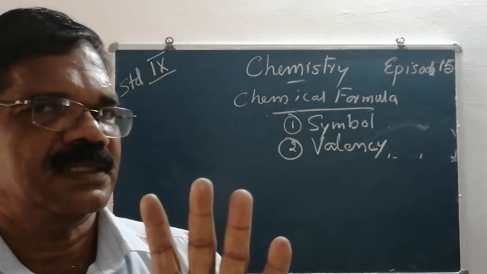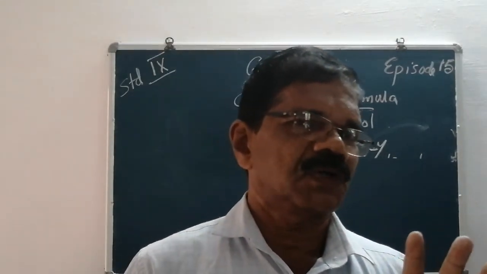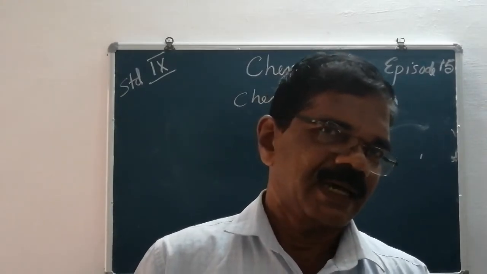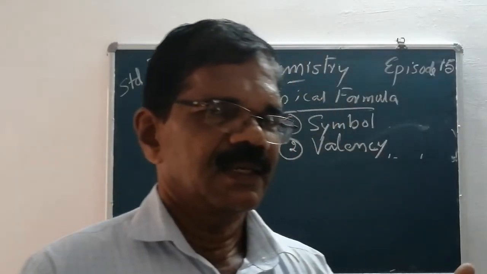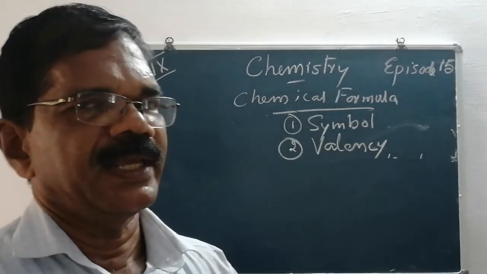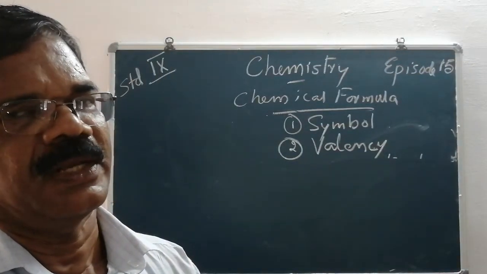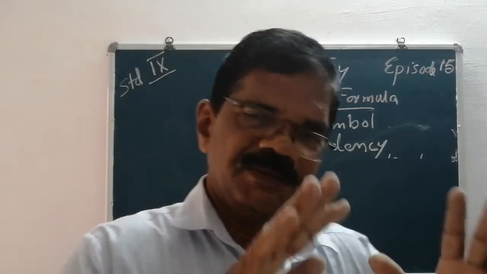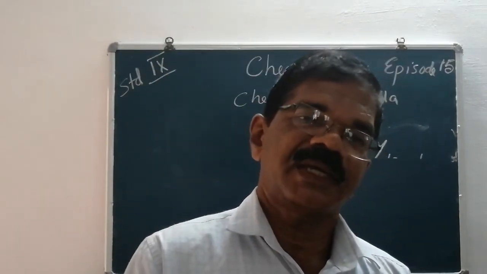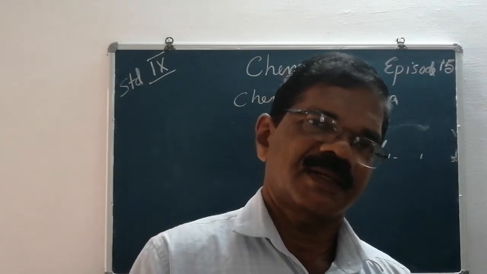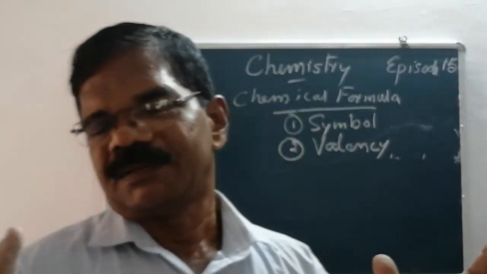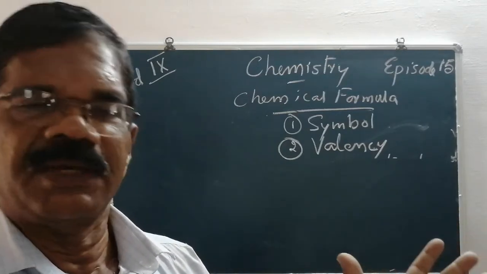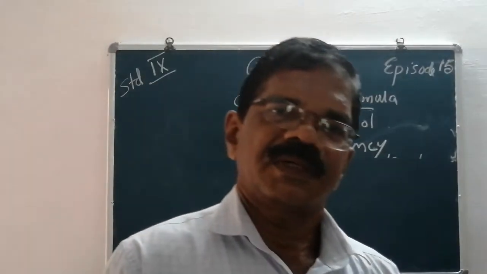The second rule: the valencies or the charges must be balanced with each other. And the third rule: if a polyatomic ion is found in a compound, we should put the polyatomic ion in brackets. If both the charges are the same, we never write the valency in the subscript.